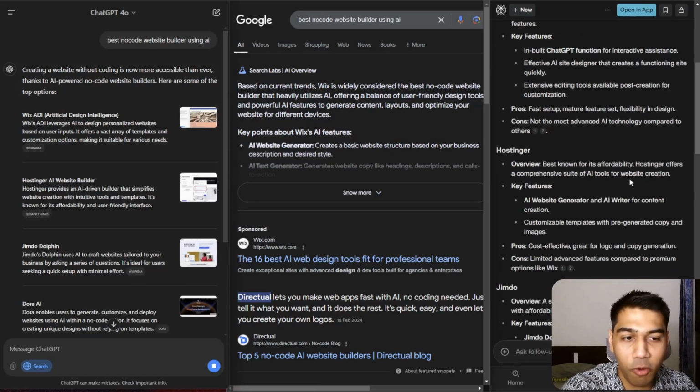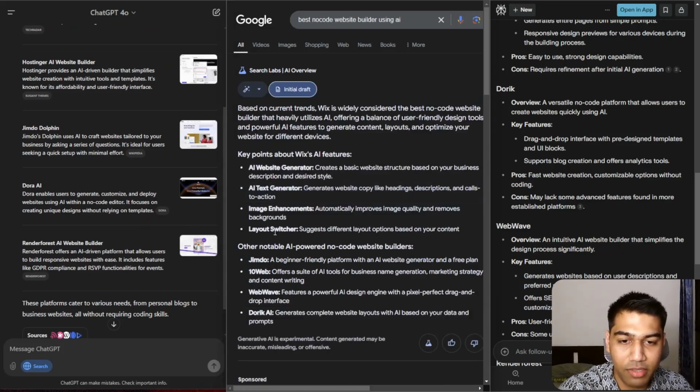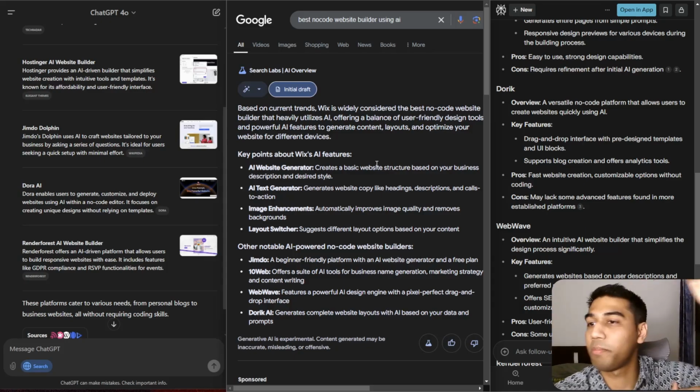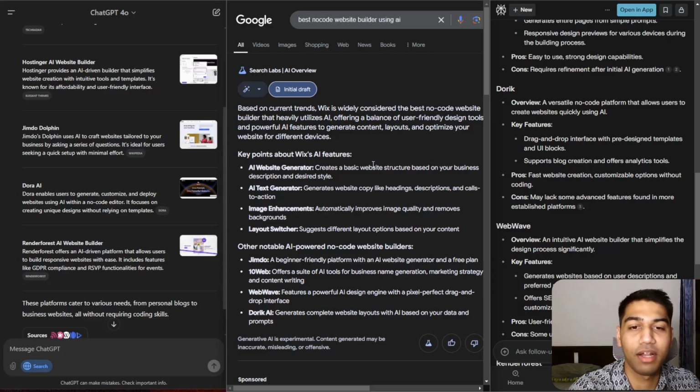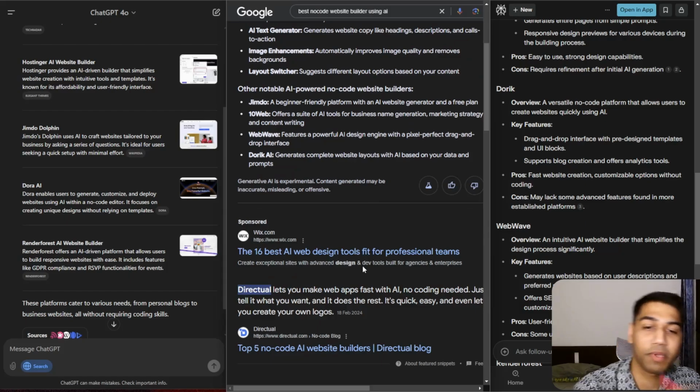Okay, Wix, Hostinger, Jimdo, Framer, Durable, Dora AI, and Rainforest AI Builder, and let's see what it has. Key points about Wix AI feature. Now, first of all, why is Wix at the top? You are saying, okay, best no-code AI result. If Wix is better, why not the same kind of detailing for everything else? Because the point is, Wix is the best just because it is at the top.